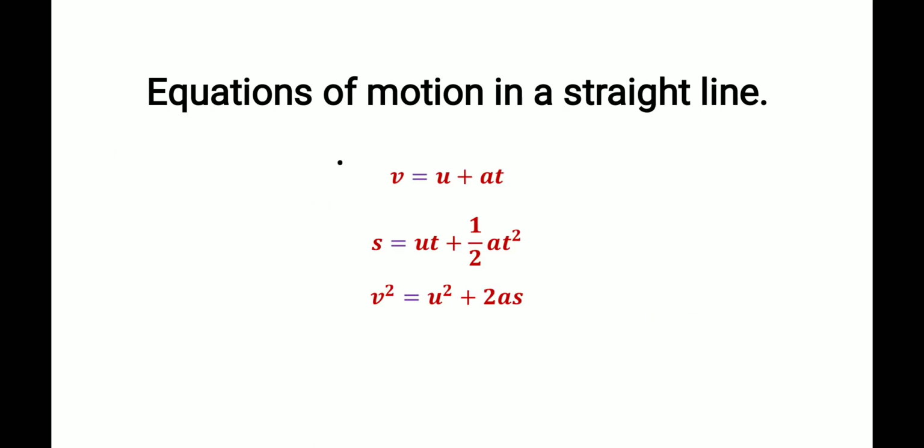So we got three equations. These three equations are known as equations of motion in a straight line. We will use these three equations while solving for the unknown parameters.